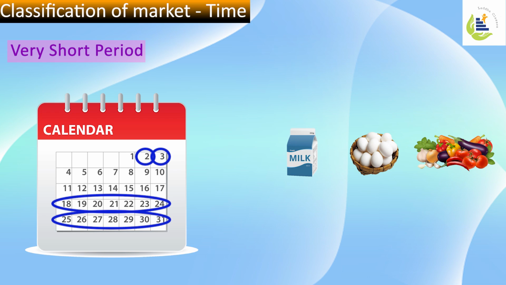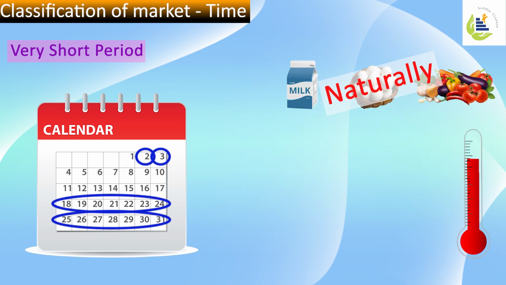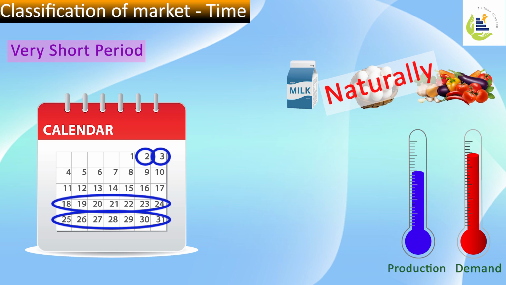Understand now, since most of these very short period market commodities are naturally grown, their production cannot be increased all of a sudden. If there is an increase in demand for a specific commodity, its production cannot be grown as per the demand. Since the production is fixed, their supply is fixed.